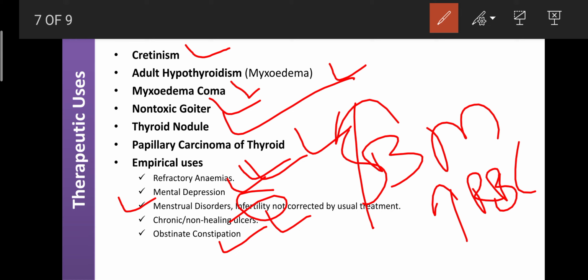They depend on certain movements. If the movement decreases, then only do we suffer from constipation. So these drugs can enhance the movement, and due to that, they are helpful for the treatment of obstinate constipation.